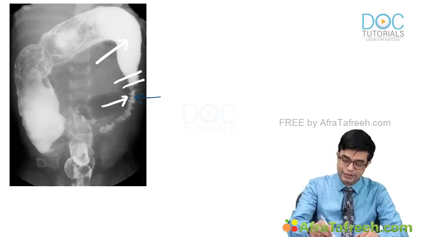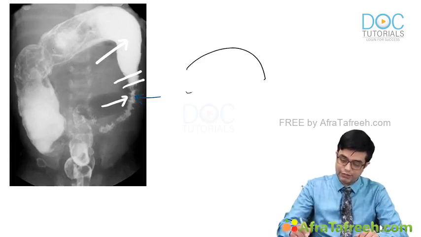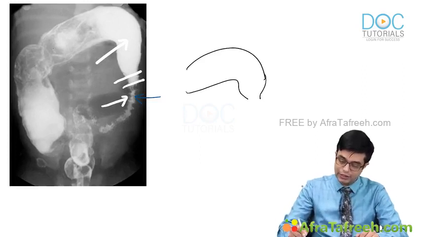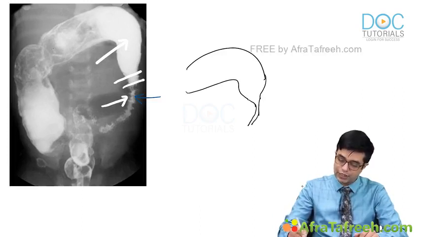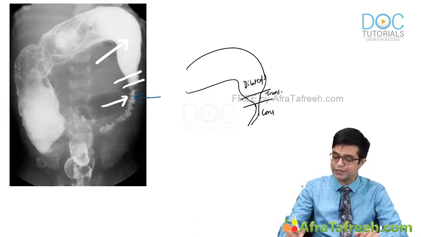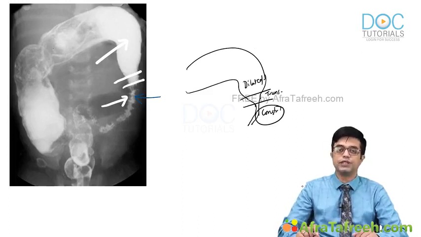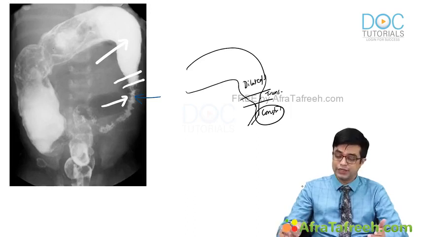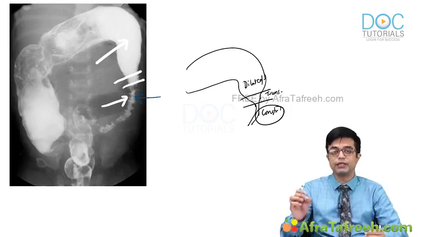As I just said, there will be a dilated segment coming, then it will taper, and then it will become constricted like this. It is the constricted part which is found to be affected. And if you have to do a biopsy, this is the part from where you should be taking the biopsy.